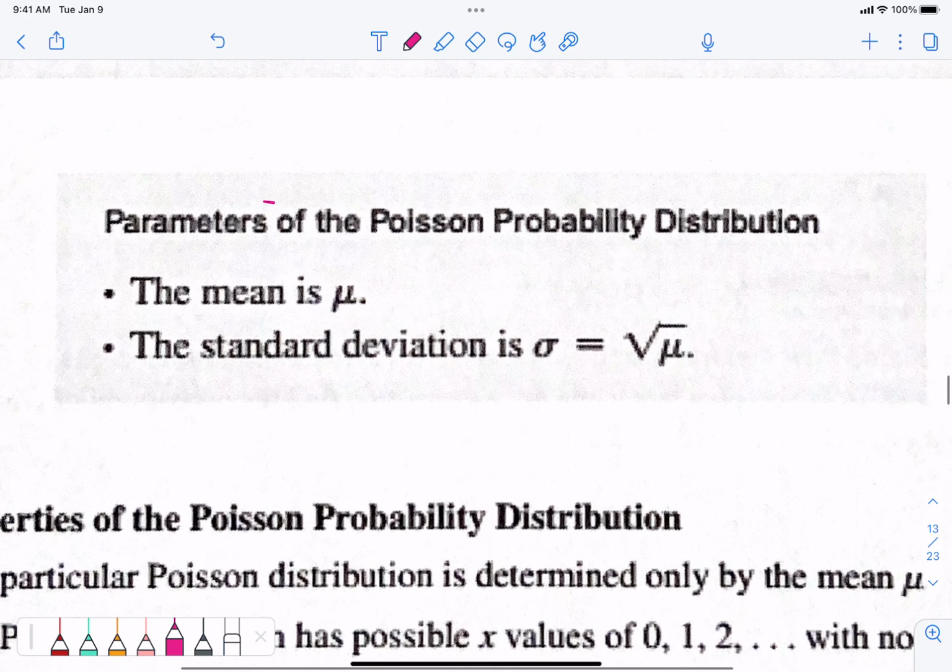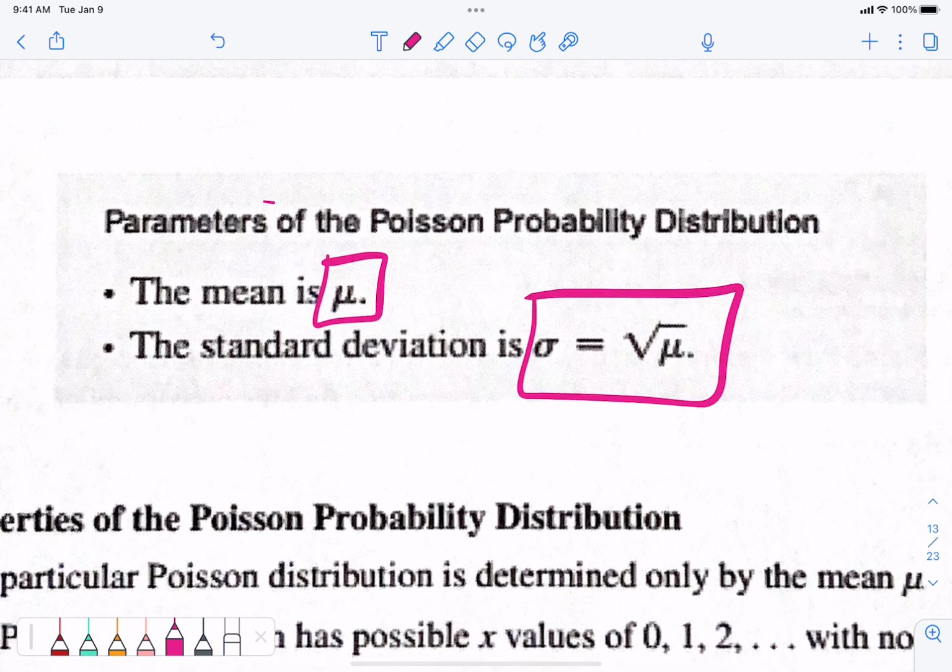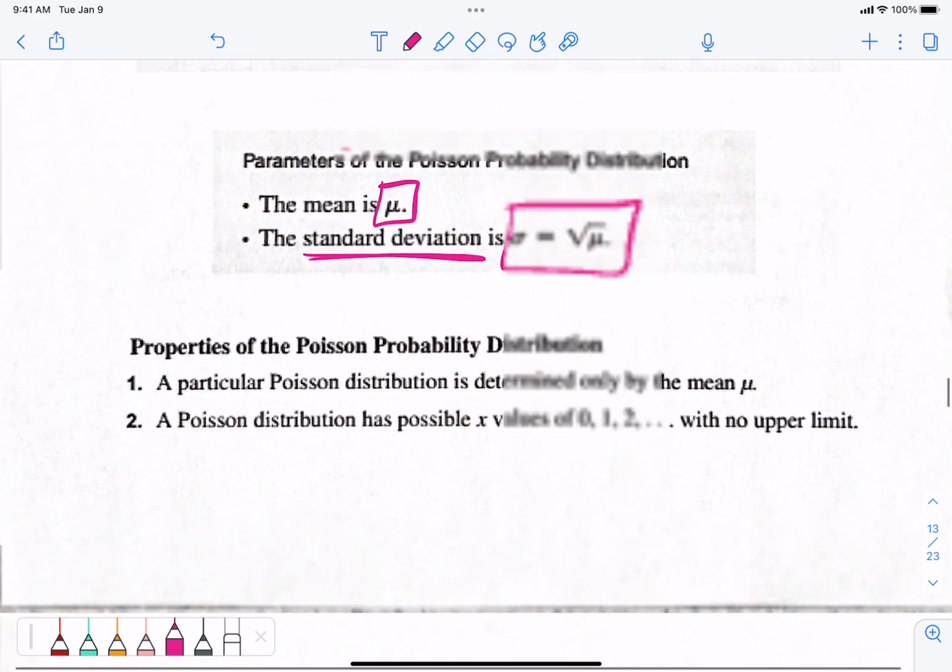By the way, the mean is mu. The standard deviation is the square root of mu. So if they ask you for the standard deviation, you just take the square root of the mean. Circle those. That is something different from what we've done before.